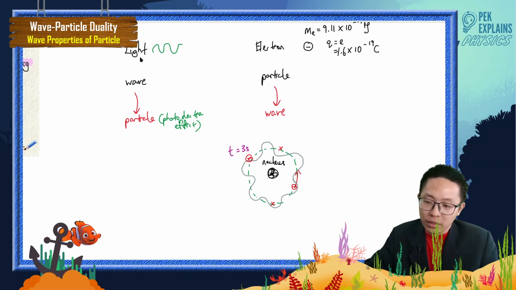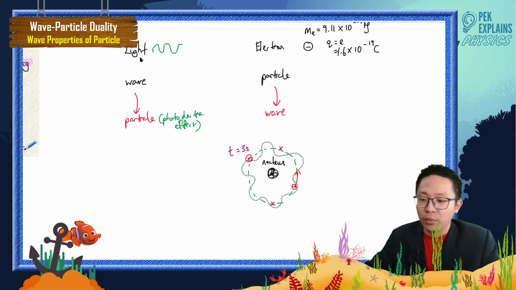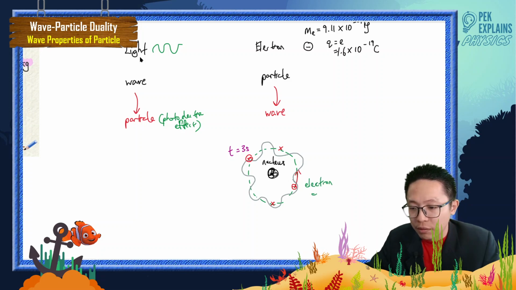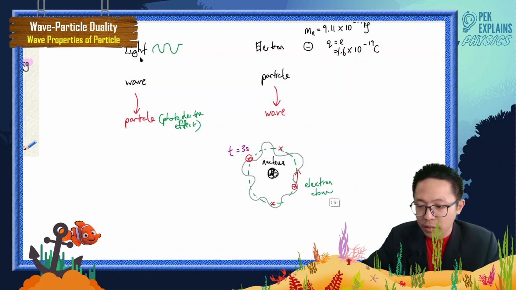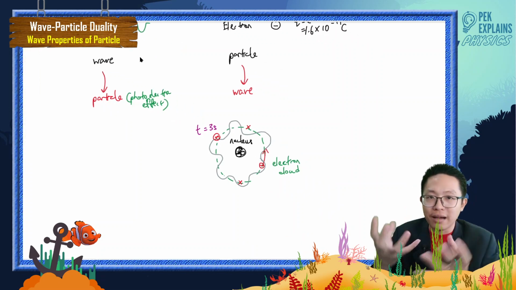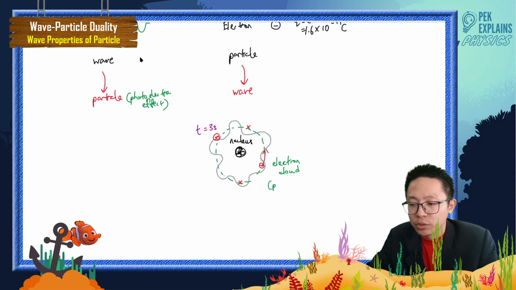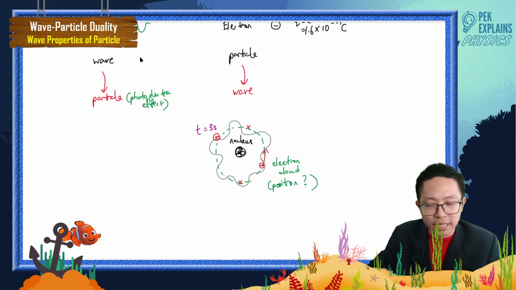But we think of the electron as a cloud. We have something we call the electron cloud. So the electron is like a cloud around the nucleus. We can never know the exact position of the electron at any time.